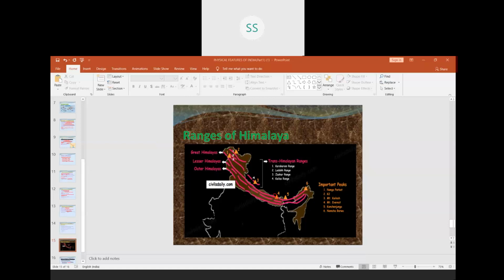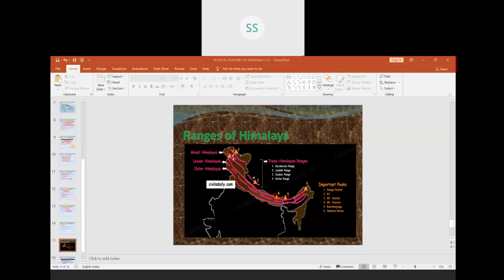You can see here, children. This is the fourth one. This is your Mount Everest, which is the highest peak of the Himalayas. Then the fifth one I have shown you is Kanchenjunga, which lies just next to Nepal. A small part is in India, that is Sikkim. So that is your Kanchenjunga, and we have already done its height, 8598 meters. It is the second highest peak of the Himalayas, not the second highest peak of the world.